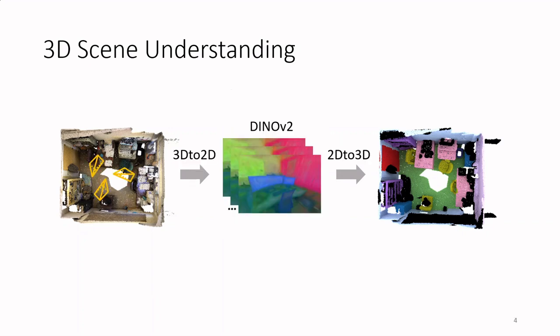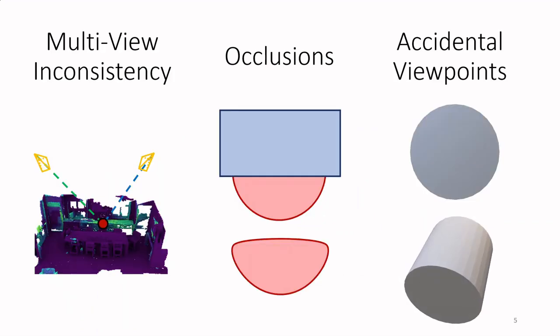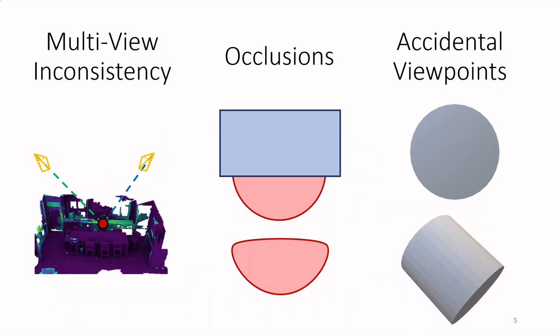The default solution nowadays is to take advantage of image-based models. First, we process a set of images of the scene to generate per-pixel features, and then these 2D features are aggregated into 3D. This solution has many advantages. Models have been trained on large datasets and therefore have limited domain generalization problems. Unfortunately, these features are not computed in 3D. Working in 2D can generate multi-view inconsistent features due to occlusions or accidental views.